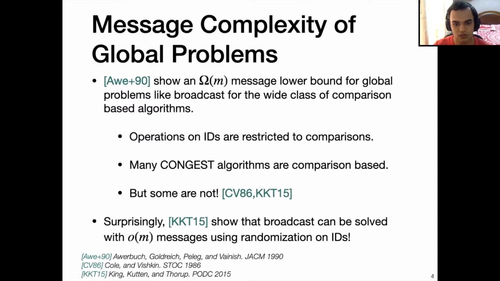Surprisingly, using the KKT result, we can show that broadcast can be solved with little o m messages using randomization on the IDs. And this beats the omega m lower bound of Abraham et al. by using non-comparison based operations.